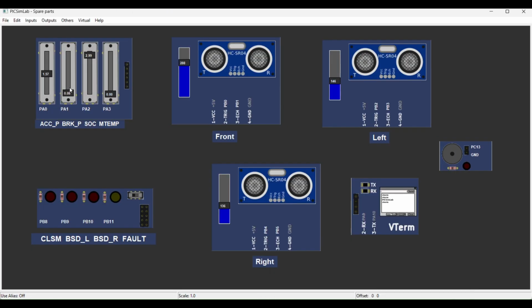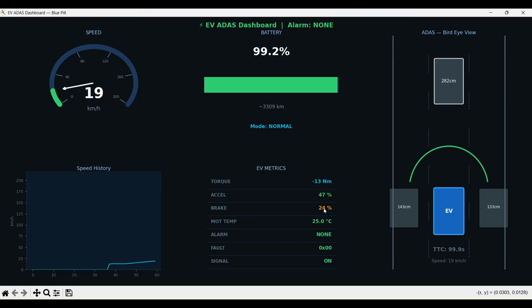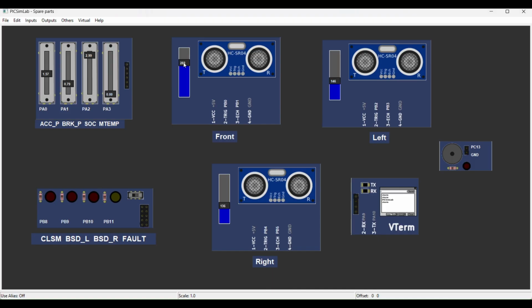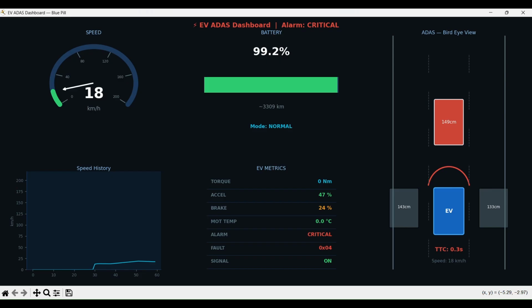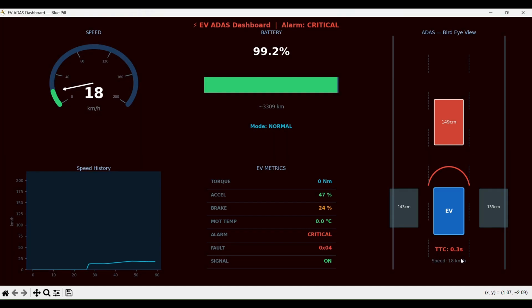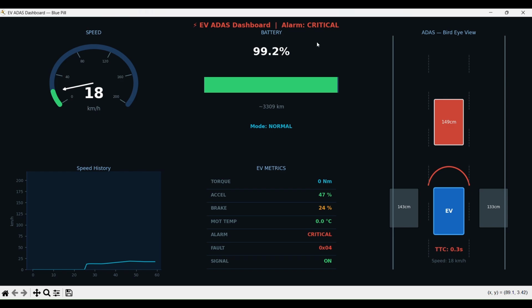Now I will apply the brake. Brake percentage increases, vehicle speed gradually decreases, motor torque reduces, and regenerative braking is simulated. Now I will decrease the front sensor distance. The obstacle comes closer and time to collision decreases. A collision warning becomes active. The dashboard alarm changes to warning or critical.